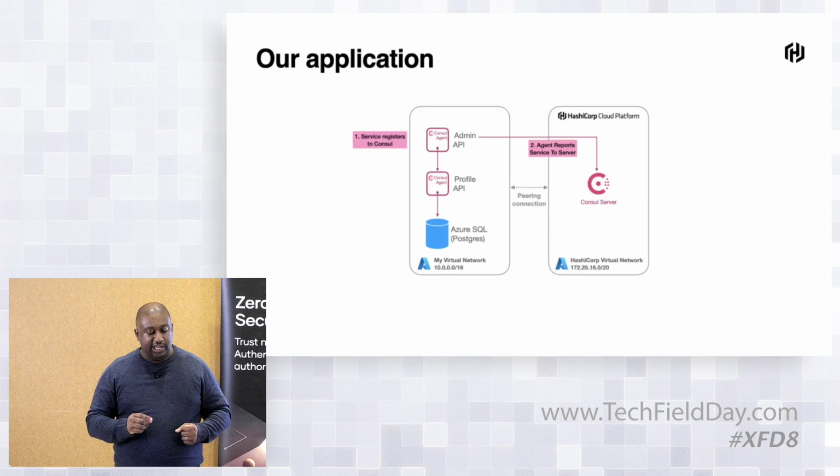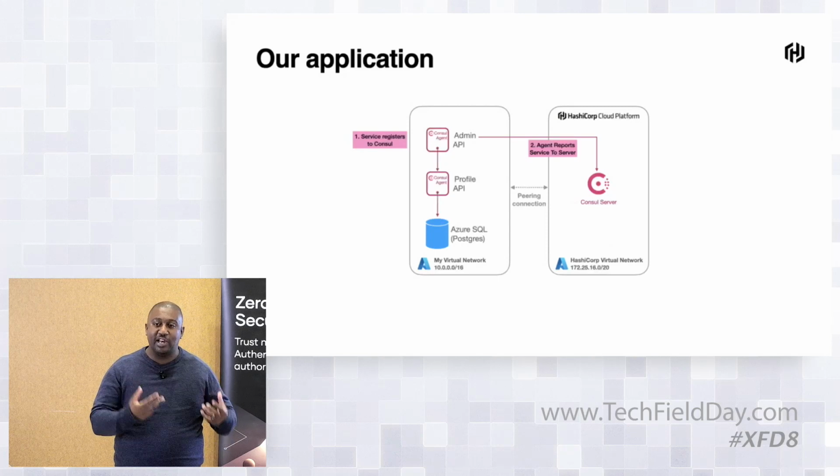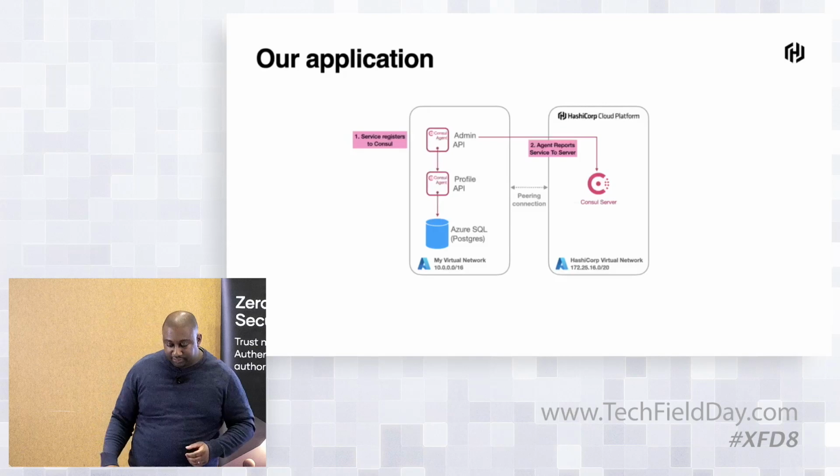But it gets a bit tricky if you look at this diagram here, because we have Azure SQL, for example, and Azure SQL is a managed service. I don't control the infrastructure per se. What I get from that is a place to store my data. That's the value of a managed service. How do we bring that under mesh control?